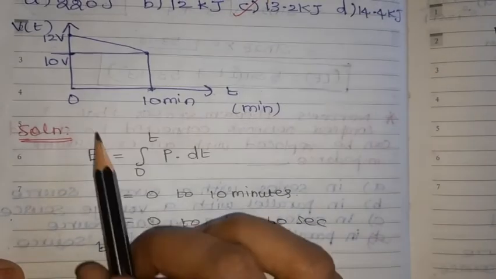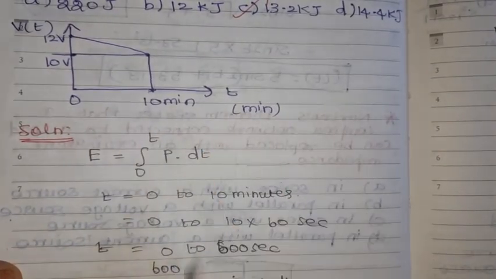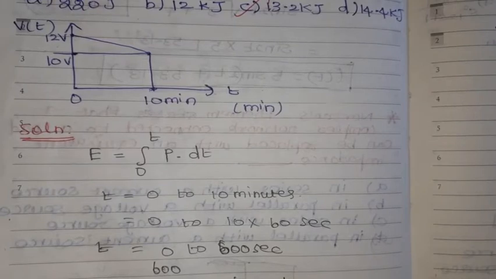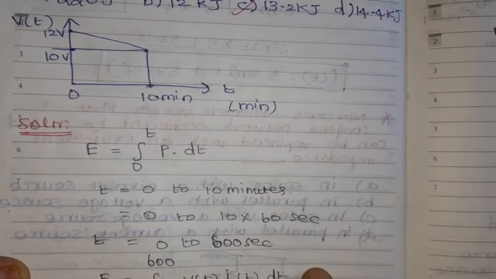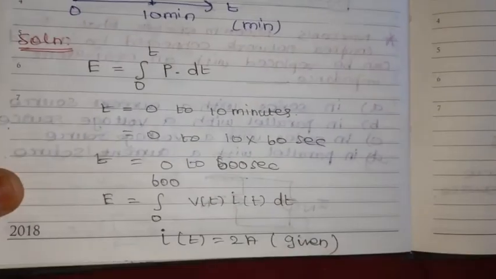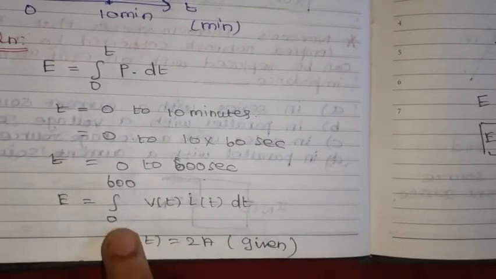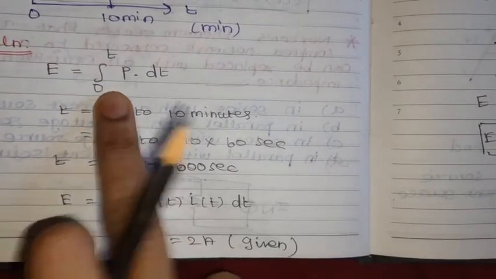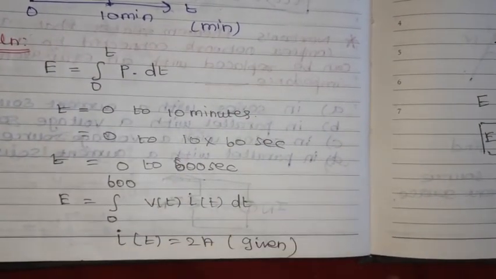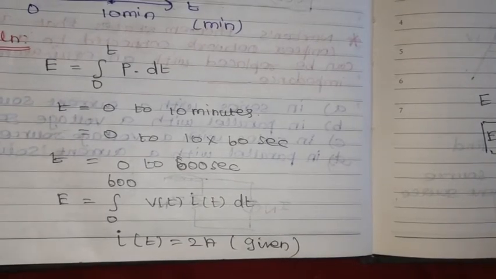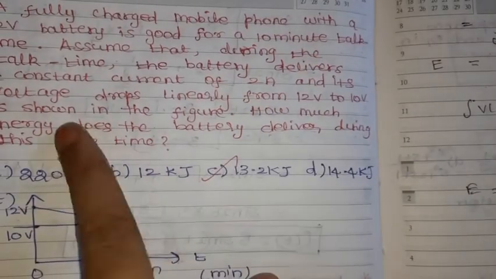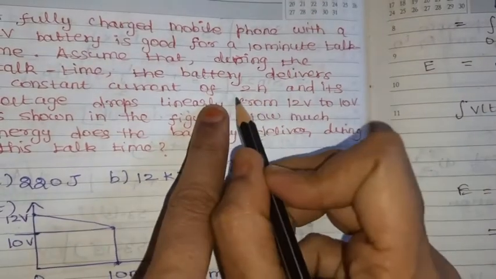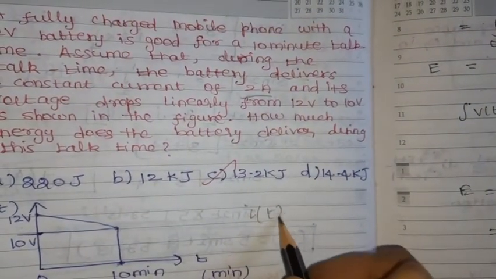Before going to this, the time is given in minutes. Now we can convert minutes into seconds. So 10 minutes into 60 seconds, we get 600 seconds. So the limits, 0 to 600, should be in seconds. p is nothing but vi, v of t into i of t dt. What is given? The i of t value is given as a constant current of 2 amperes. So i of t is equal to 2 amperes.